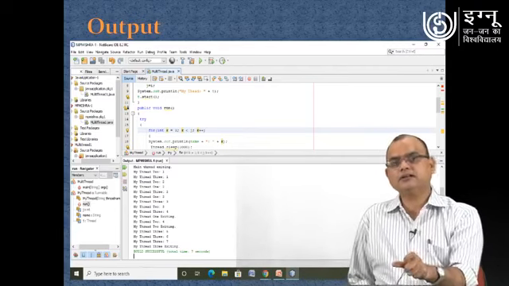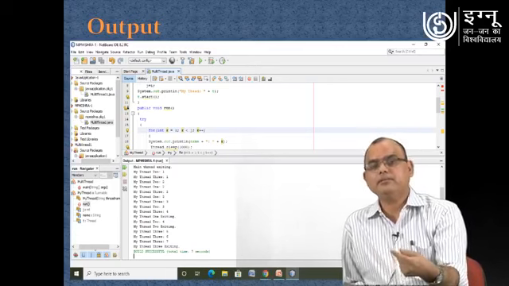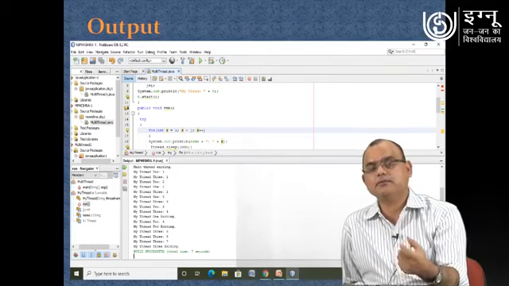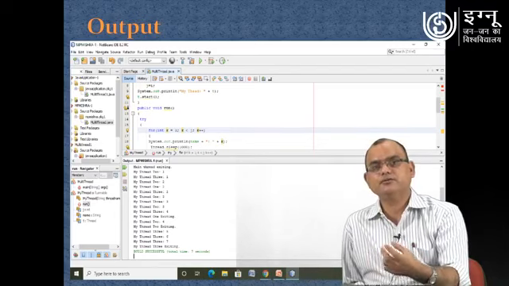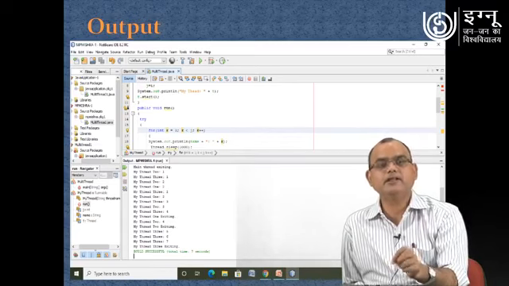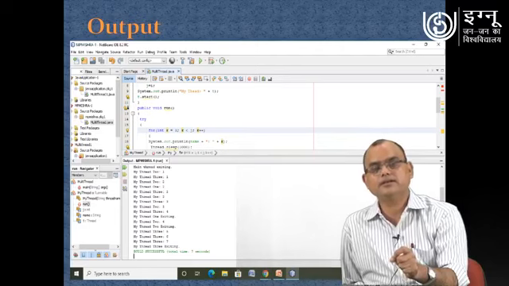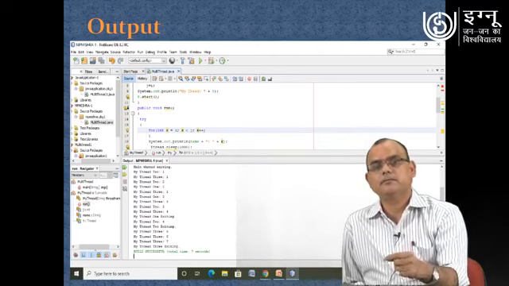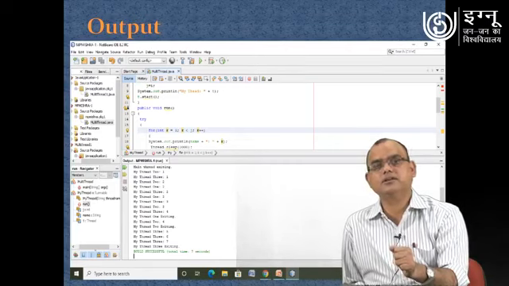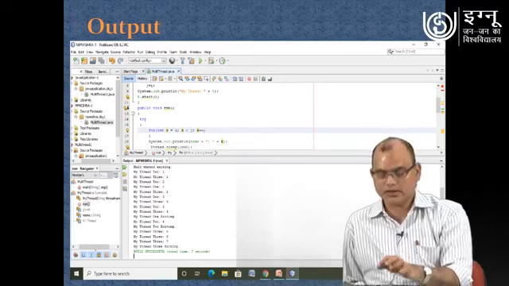So these are the 2 different mechanisms of implementation of a thread. In Java multi-threaded programming, a thread can be created by using one of 2 approaches: one is by extending the Thread class, and another is by implementing the Runnable interface. In both processes you have a run method, and that run method you have to implement on your own as per the specific requirement of the thread you are creating.